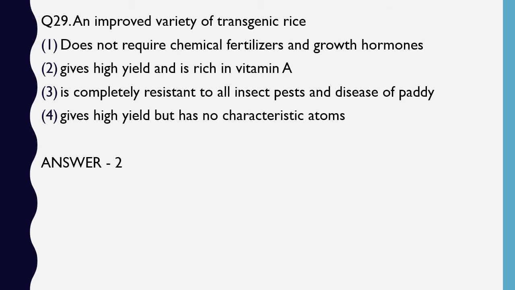So in that case, you need to know two things. First, night blindness is caused because of deficiency of vitamin A, and second, golden rice is a transgenic variety of rice which is rich in vitamin A, right? In that case, you would know that if vitamin A rich golden rice is given, then the problem of night blindness can be overcome. So that is another type of question that is asked on golden rice.